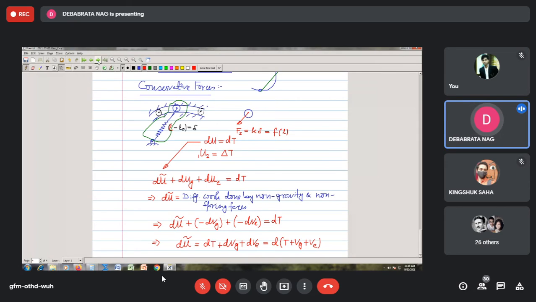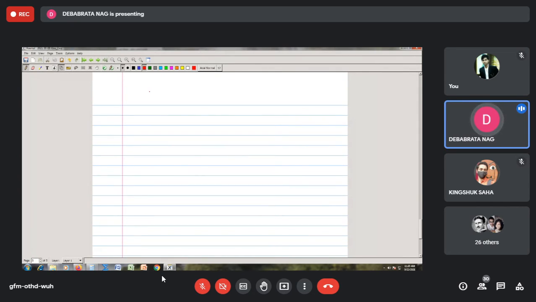So if I integrate this relationship between the two finite positions, I can say 1U tilde 2, that means the finite work done by the non-gravity and the non-spring forces is equal to the change in kinetic energy plus change in gravitational potential energy plus change in elastic potential energy. Or you can write this as change in (T plus Vg plus Ve).